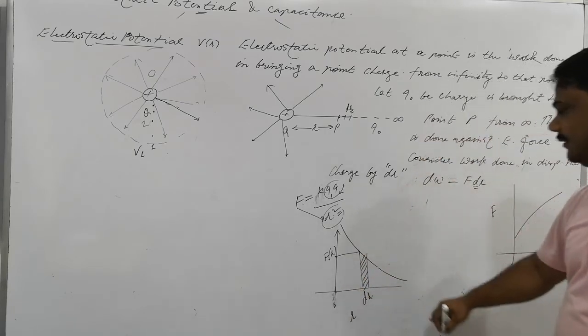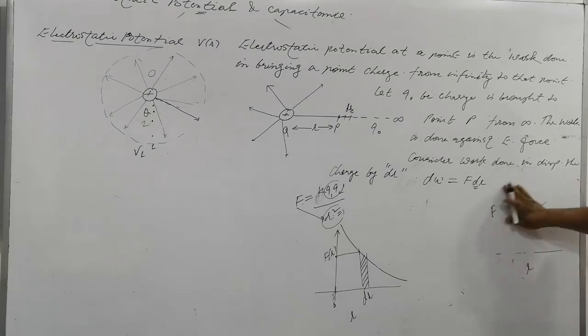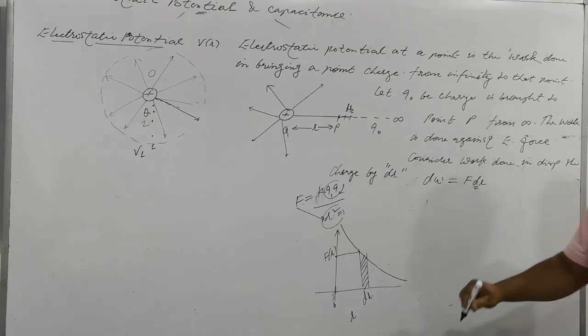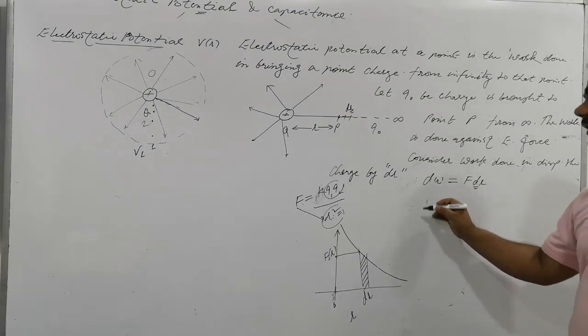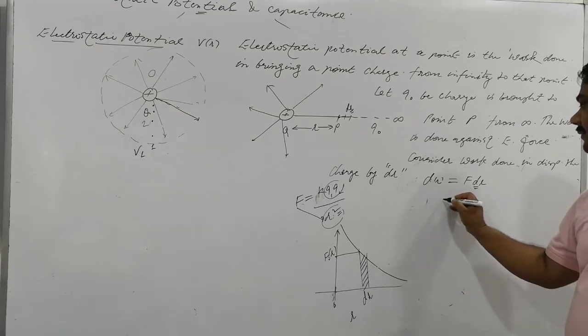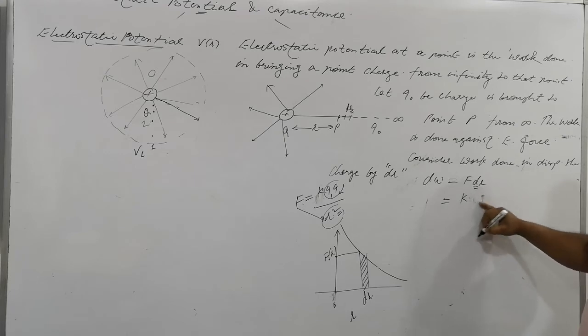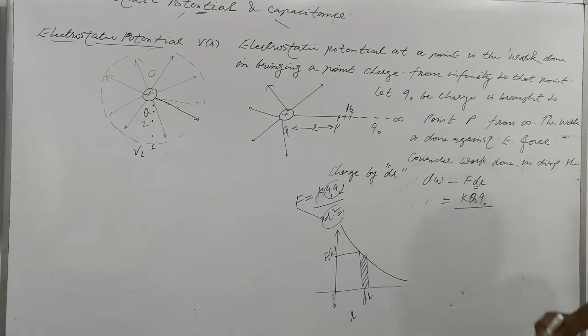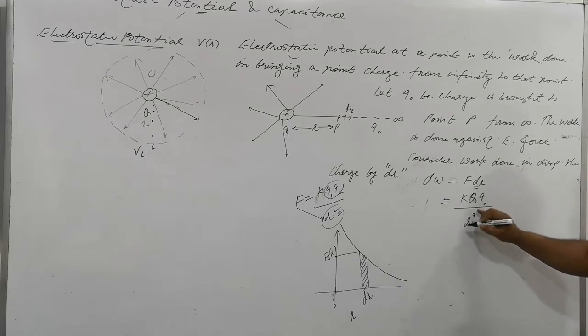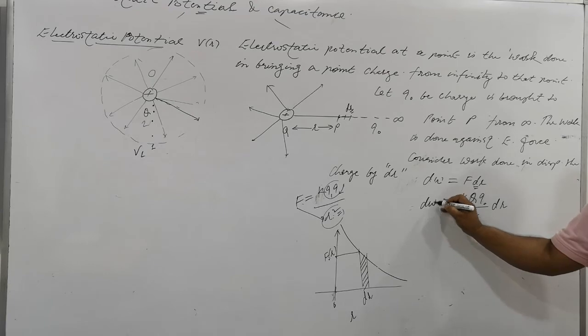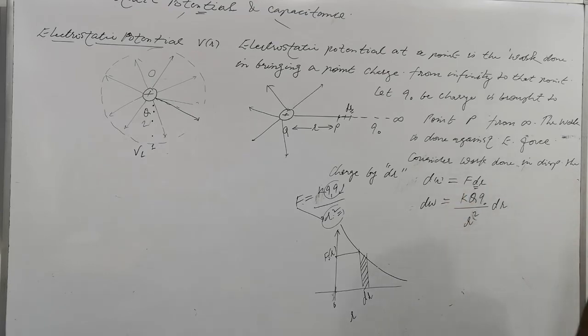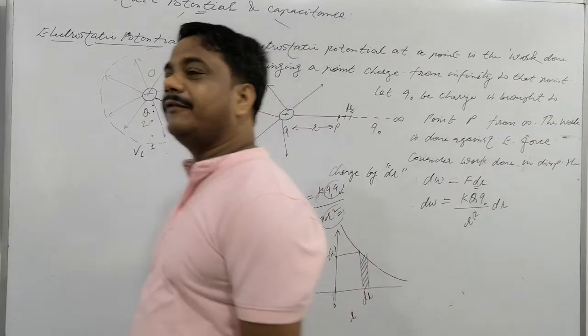So integrating this, it is K Q1 Q2, where one charge is dQ and the other charge is Q0, divided by R square, times dr. It is dW.